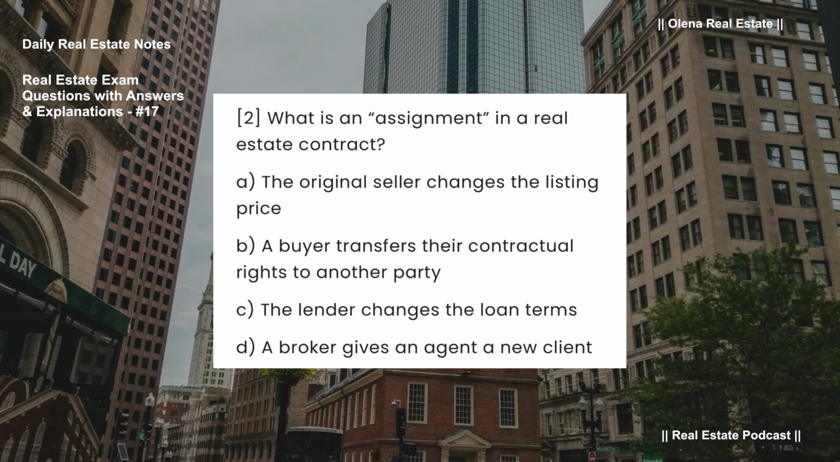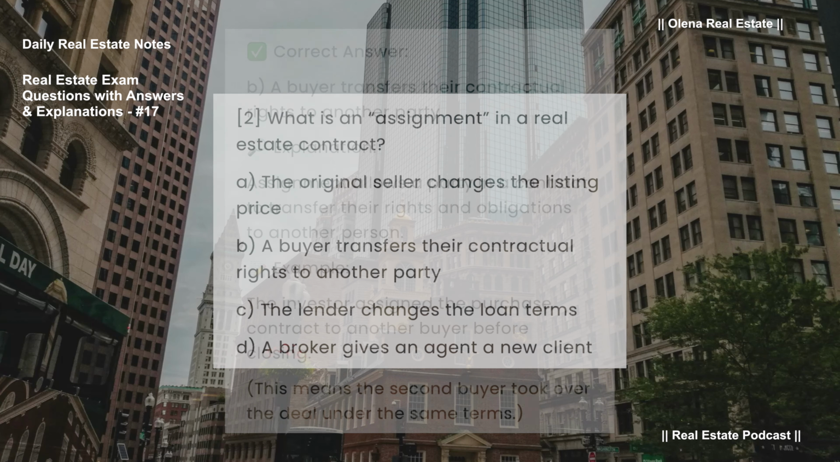What is an assignment in a real estate contract? A. The original seller changes the listing price. B. A buyer transfers their contractual rights to another party. C. The lender changes the loan terms. D. A broker gives an agent a new client.